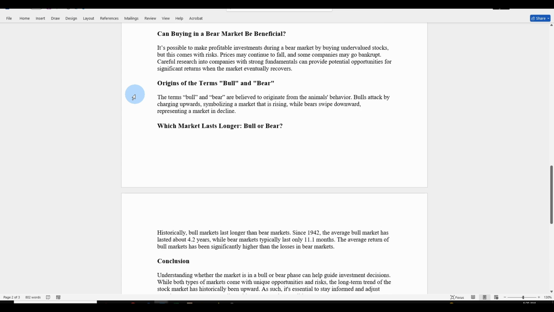Origins of the terms bull and bear. The terms bull and bear are believed to originate from the animals' behavior. Bulls attack by charging upwards, symbolizing a market that is rising, while bears swipe downward, representing a market in decline.